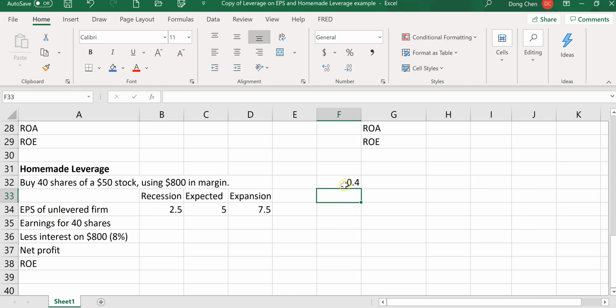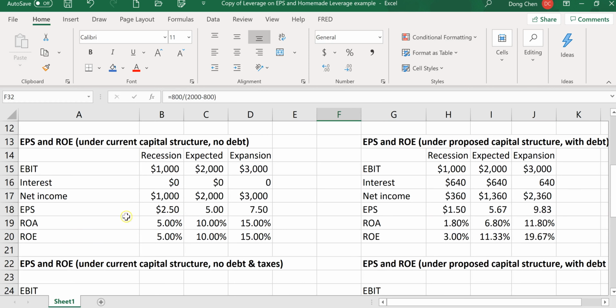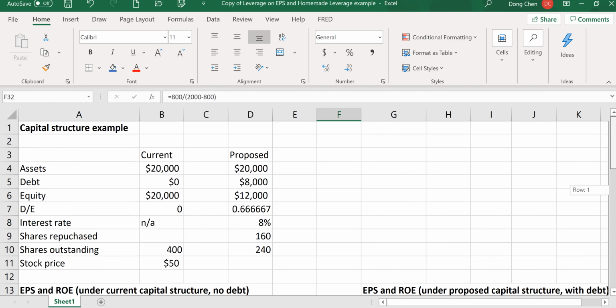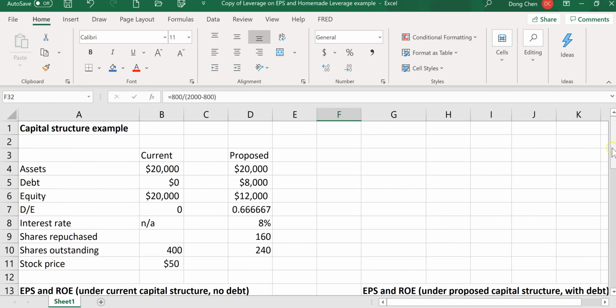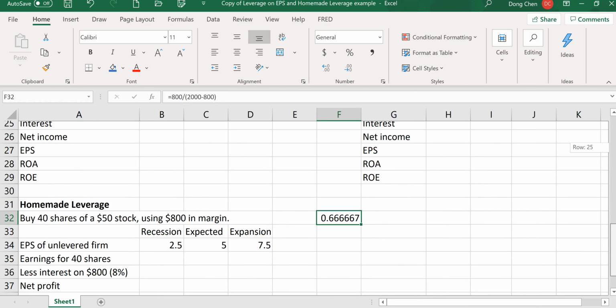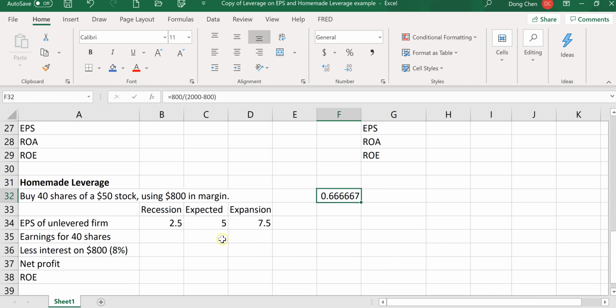That's the debt ratio, but what we want to compare is the debt-equity ratio. So that's going to be 800 divided by 2,000 minus 800. So that's why this is the same. This is the same as this D over E ratio we just looked at here. So by borrowing $800, the shareholder can keep the same personal leverage ratio as the firm.